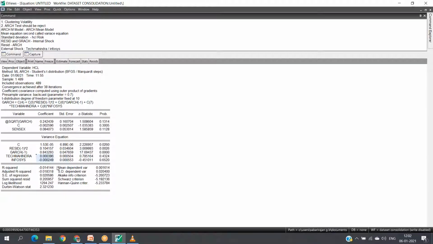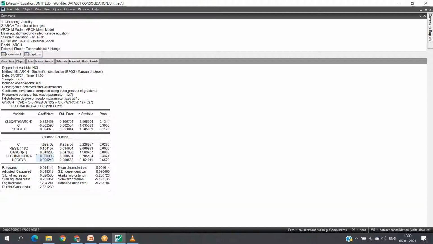Whereas in the case of external shocks, that is Tech Mahindra and Infosys, the probability values are more than 5%. Here it is 43, here it is 65. Therefore, we are accepting the null hypothesis. What is our null hypothesis? Tech Mahindra and Infosys are not affecting HCL return.